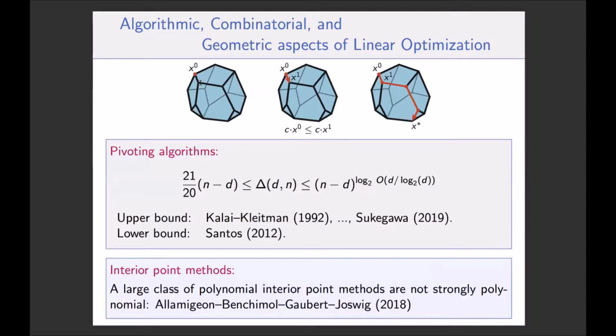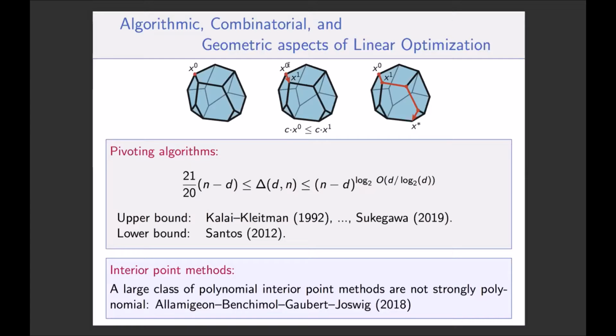And if you're not already optimal, then you can find the vertex x1 where the objective function c dot x is greater than at x0, and then you move to this vertex and you repeat this until you reach x star. This is what I call a pivoting algorithm.